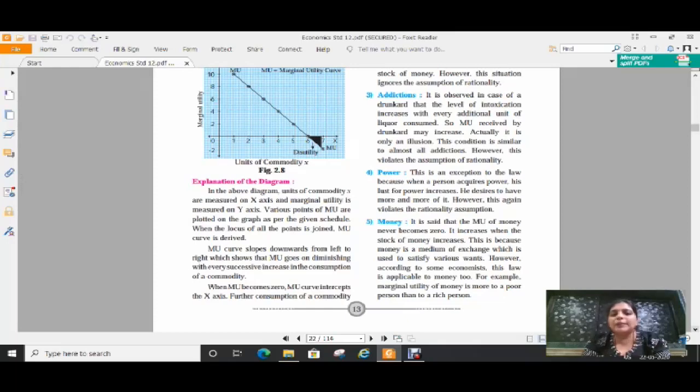Now the explanation of the diagram. The diagram shows units of commodity X are measured on the x-axis and MU is measured on the y-axis. Various points of MU are plotted on the graph as per the given schedule.